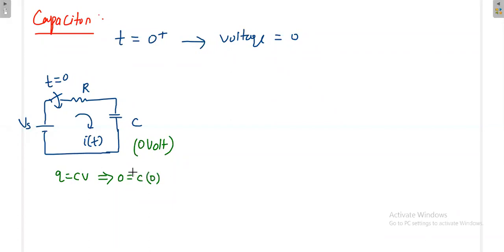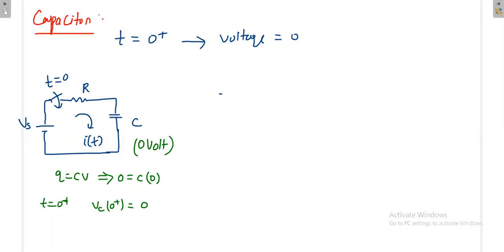That's why in the beginning, if the capacitor is not having any charge, the voltage across the capacitor is 0. Now, what is our concept? Even at t equal to 0 plus, you cannot suddenly change the voltage across the capacitor. Even at t equal to 0 plus, the voltage across the capacitor will be 0 only, approximately 0. Then you are analyzing your circuit at some middle point.